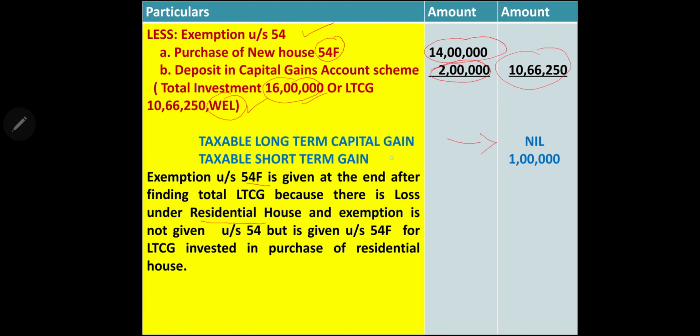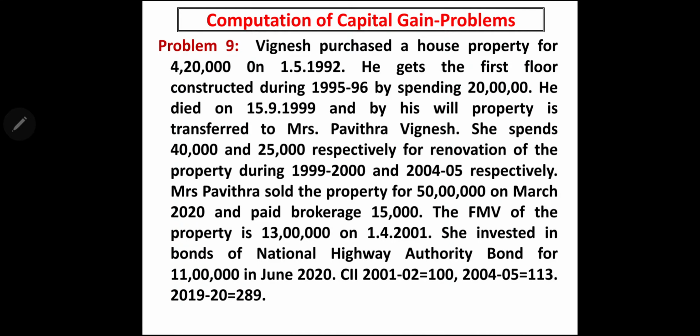And taxable short-term gain, if you remember, from machinery, is 1 lakh. We are keeping it separately. Taxable long-term capital gain we have calculated separately and given the exemption also, and after that we found that there is no capital gain to tax. Therefore it is nil. And taxable short-term capital gain by selling of machinery is 1 lakh. So this is the solution to the problem related to computation of capital gain of Kapil. If you have any doubts, you can drop in the comment box.